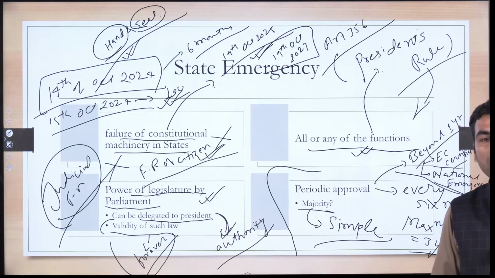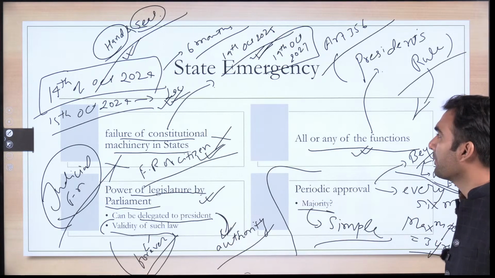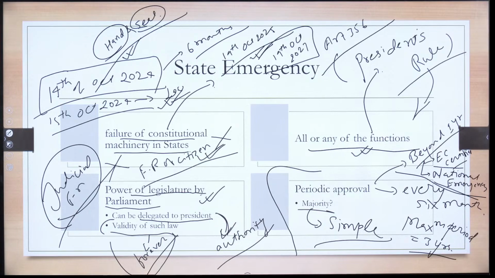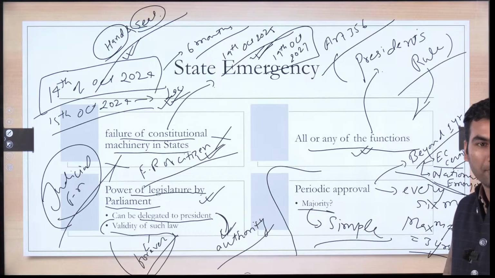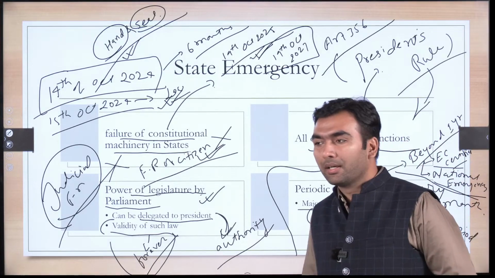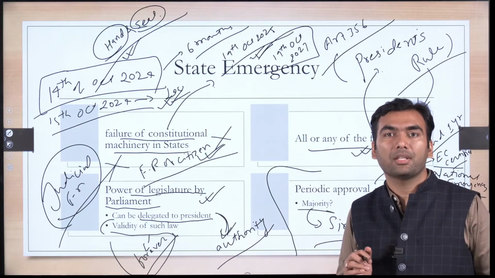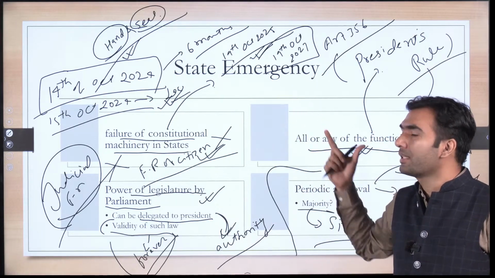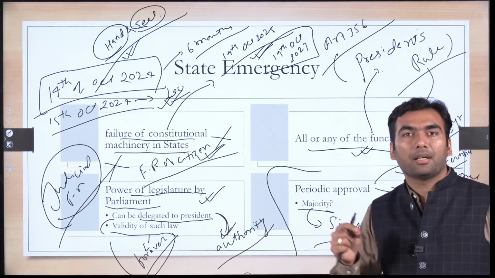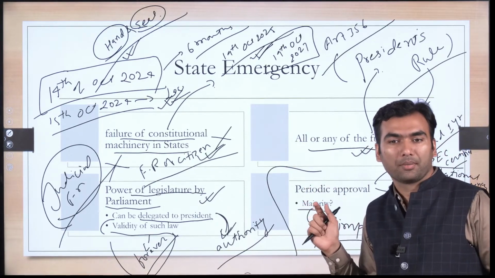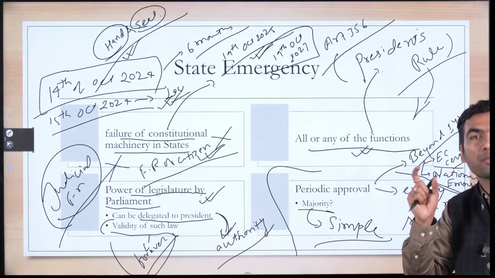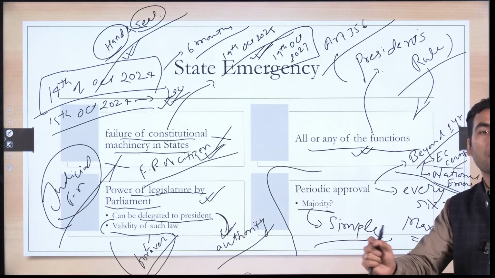See, the kind of question may not be directly what are the provisions for a state emergency. There could be a question like, to avoid the misuse of the emergency provision, what are the provisions in our constitution? Or there could be a question like, despite having various safeguards against the misuse of a state emergency, it is very often misused. Since it says despite having provisions, you have to mention what the provisions are.